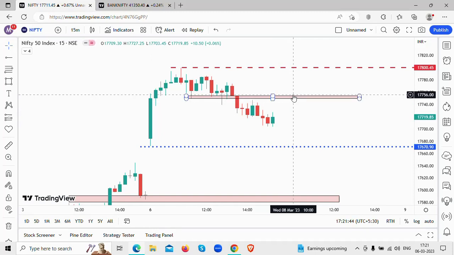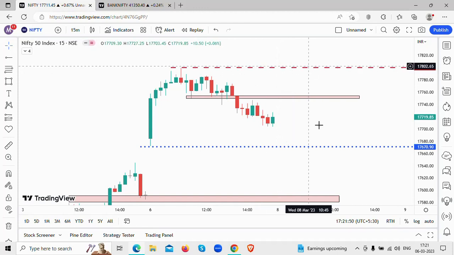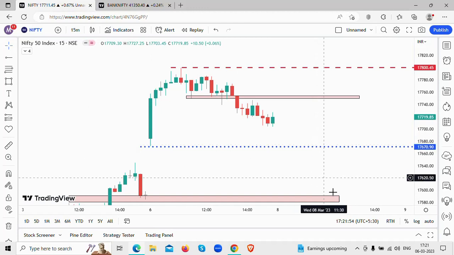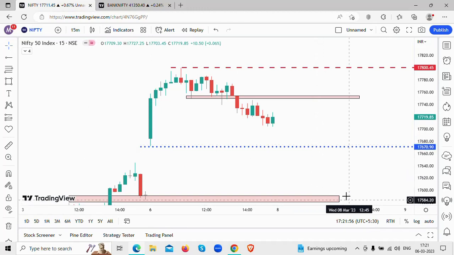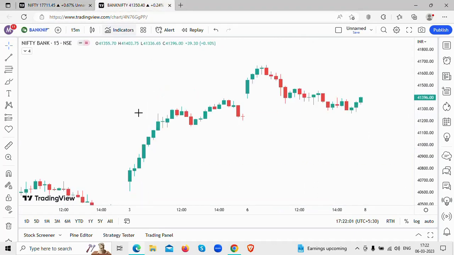17,750 to 17,760 as a resistance, 17,800 levels, that is 17,780 to 17,800 as a resistance level, 17,670 to 17,680 as your support level, and the next support at 17,580 to 17,600 level. These are the levels we are looking at for Nifty on Wednesday's trading day.